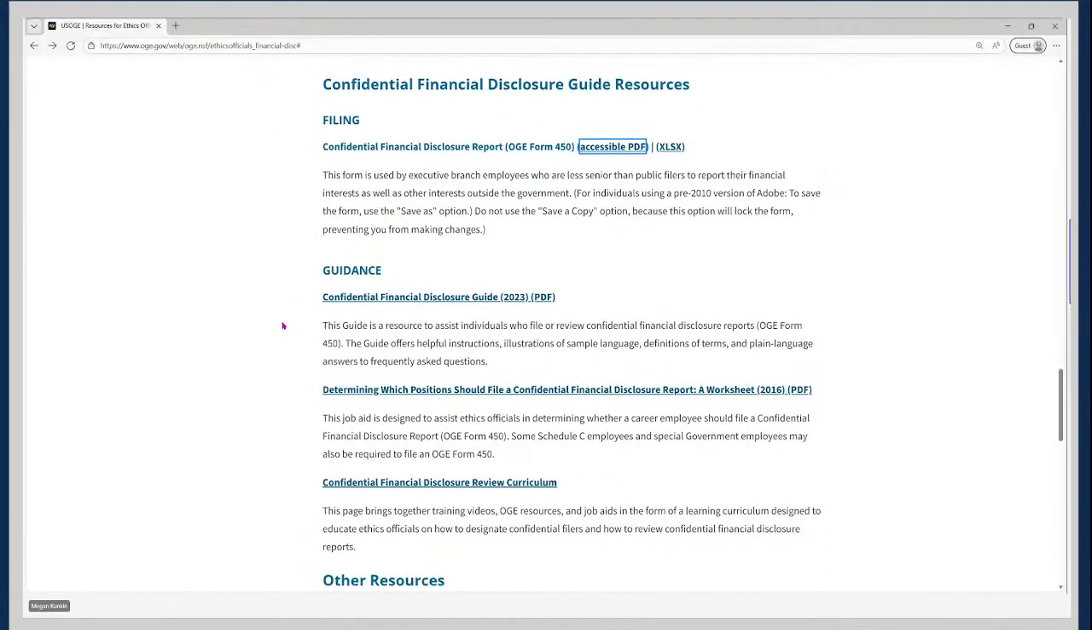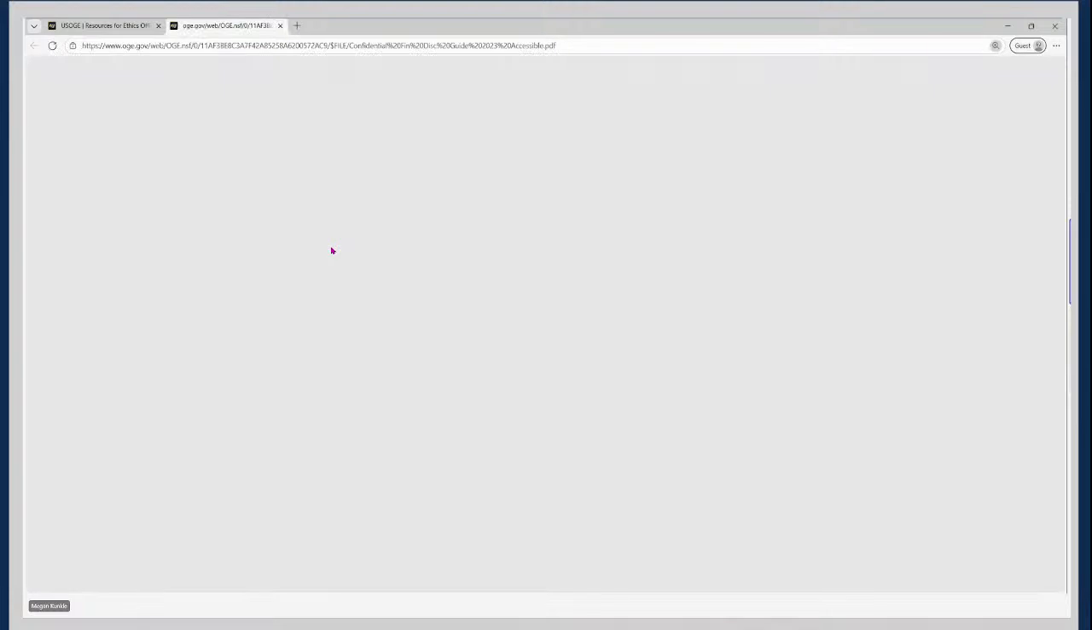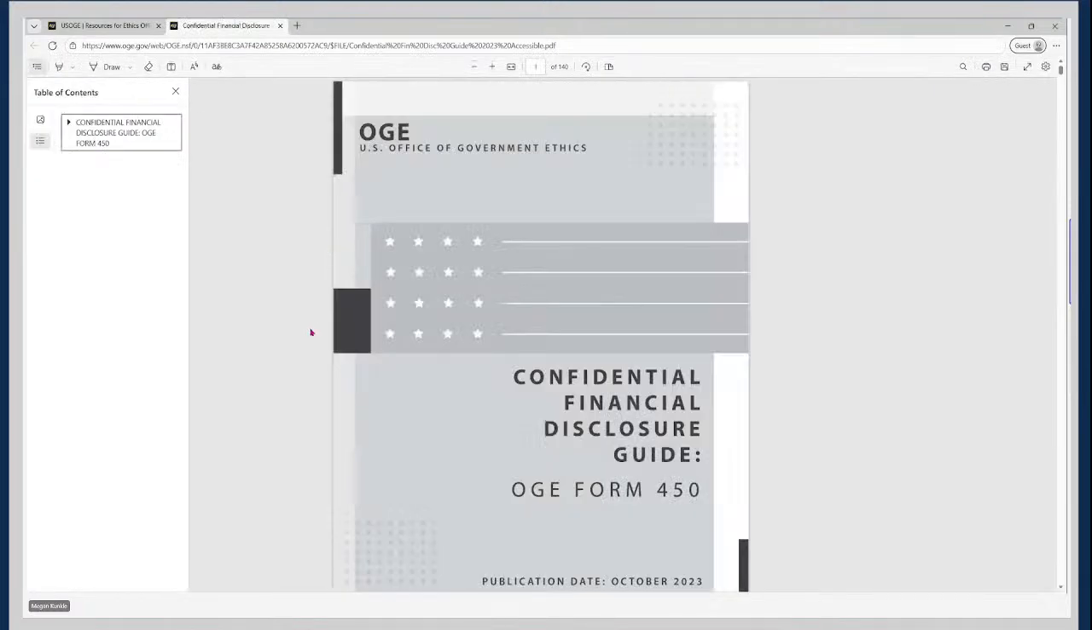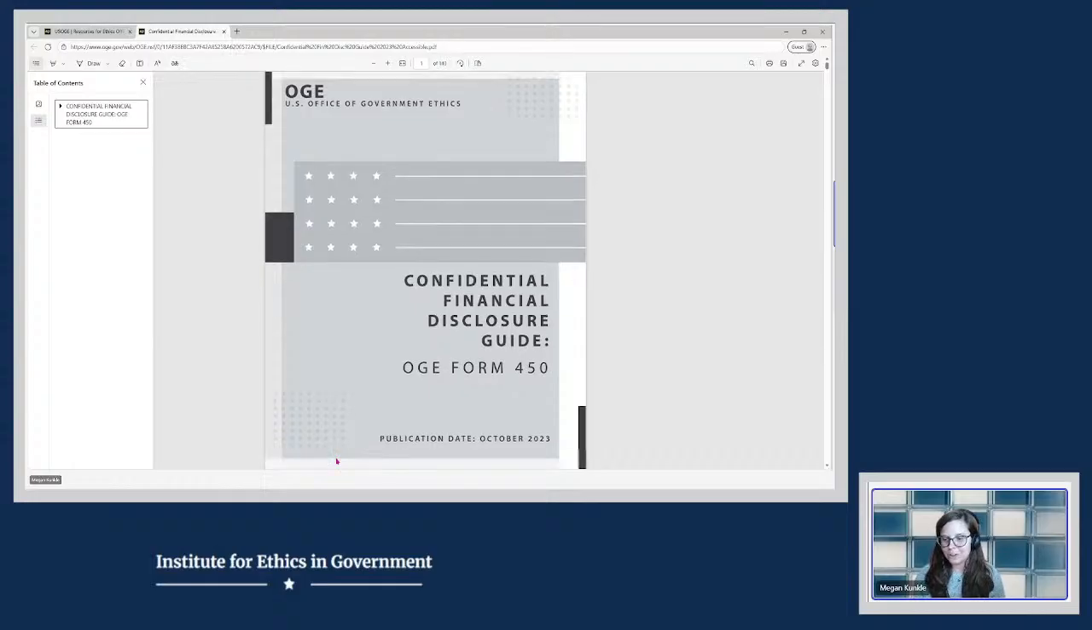All right. And scrolling down under the guidance section, we have the biggest whopper of a resource, I think, the Confidential Financial Disclosure Guide. So again, you can click this and download it. And I just want to flag that if you've been reviewing 450 reports for a while now and often refer to a guide saved on your computer, please do double check that you are using the most current version, and that would be listed here, and the publication date would be October 2023. So you want to make sure you're using that one.